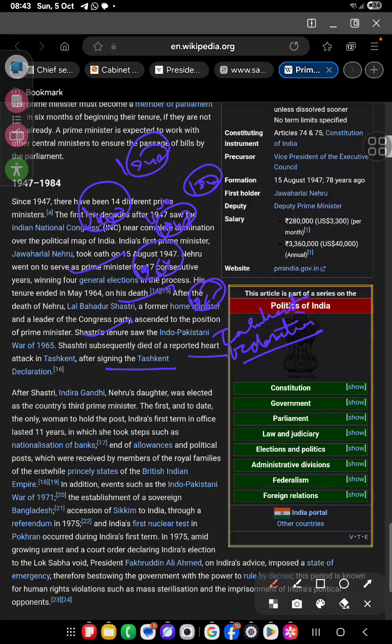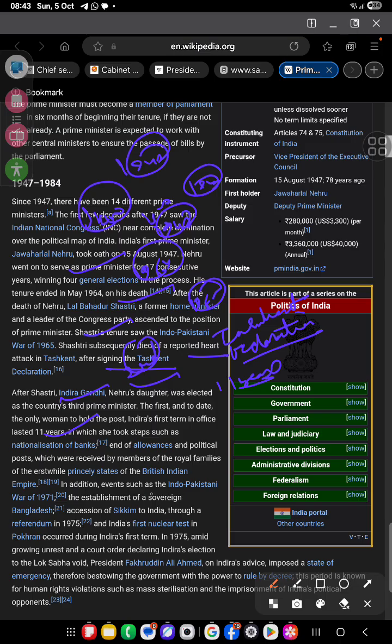After Shastri, Indira Gandhi, Nehru's daughter, was elected as the country's third prime minister and the first and to date the only woman to hold the post. Indira's first term in office was 11 years. In her first term she took steps such as the nationalization of banks and abolishing allowances and political posts which were received by members of royal families from the British era.